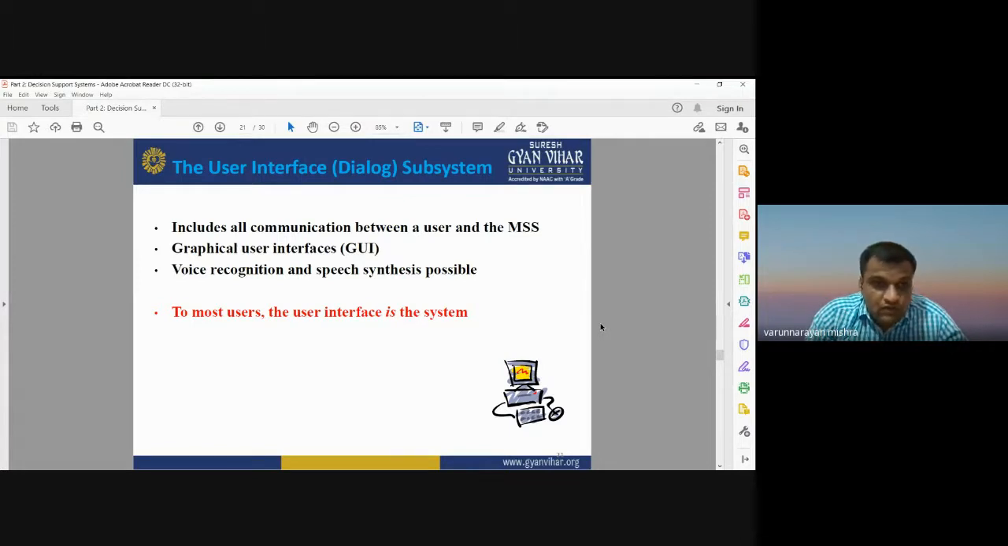For this user interface, you have the option of different tools and techniques that can be applied for decision support system.